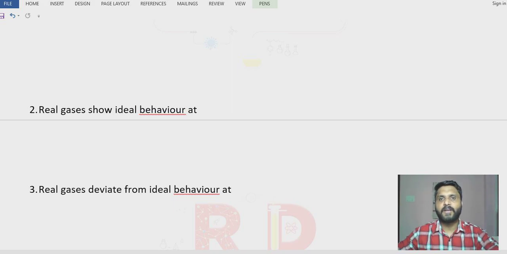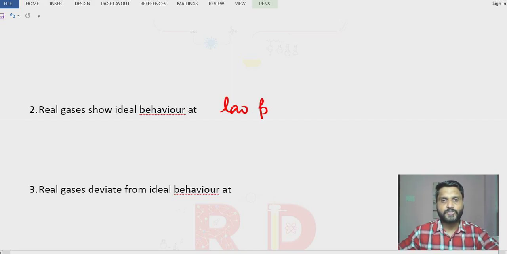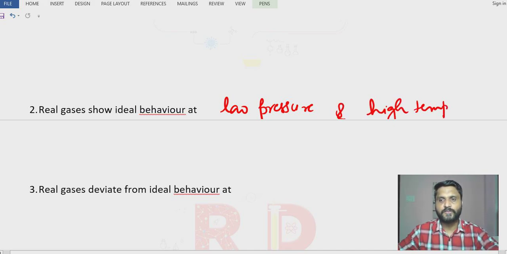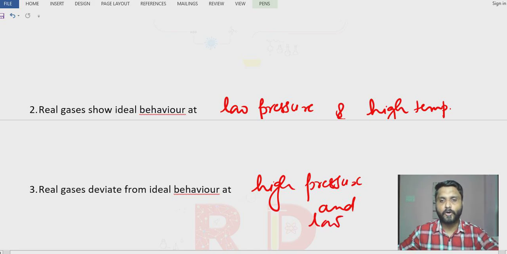A real gas can deviate from the ideal behavior or can also approach the ideal behavior. Now let us see: a real gas shows ideal behavior at low pressure and high temperature. Okay, so this you have to remember. Or a real gas deviates from the ideal behavior at high pressure and low temperature. Okay students, you have to remember this one.